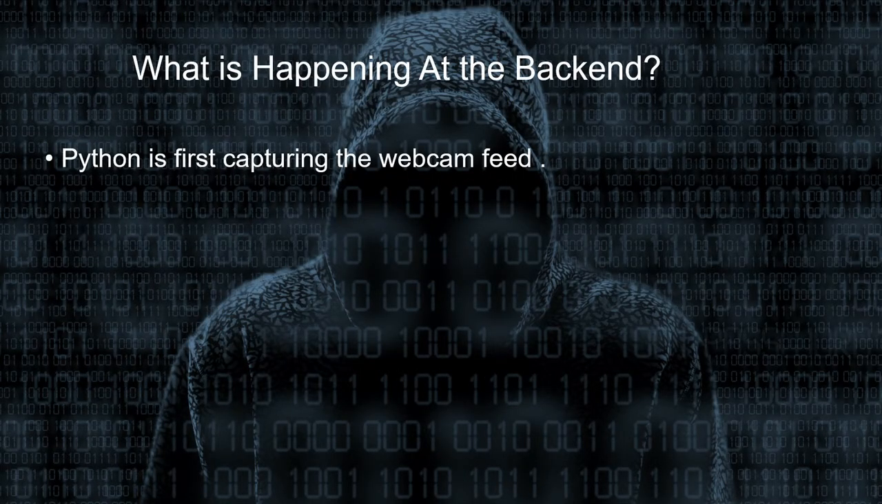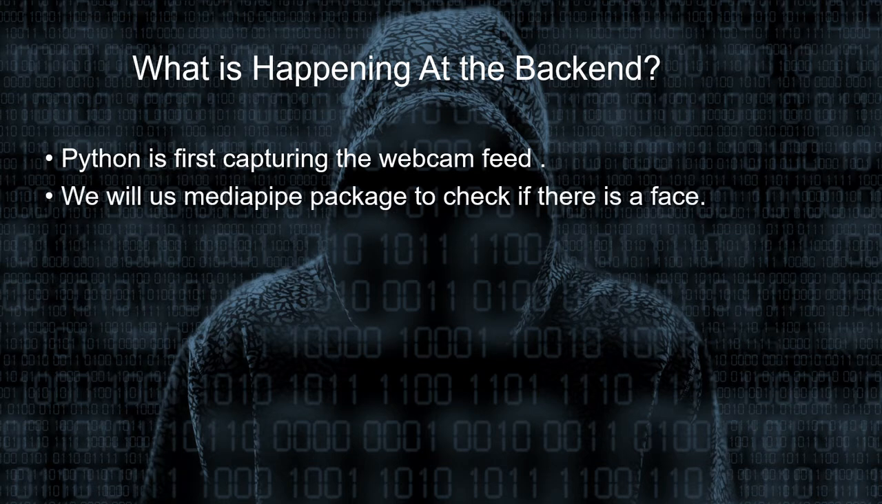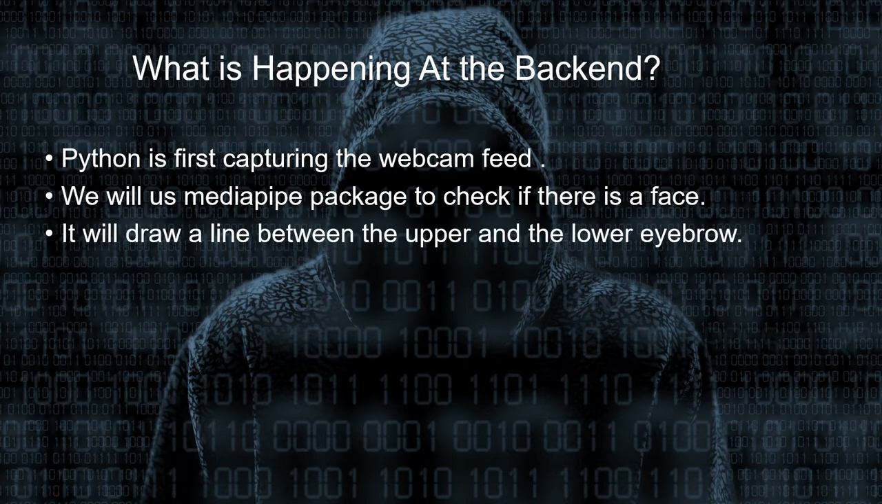Python is capturing the webcam feed. We will use the MediaPipe package to check if there's a face. If there's a face, it will draw a line between the upper and lower eyebrow. So what happens basically is that MediaPipe captures the face. In the MediaPipe package, it has many points on our face, like 365 points on our face which are at different positions, and they are randomly assigned numbers. So we will draw a circle on the upper eyebrow point where that dot is. So it will draw a dot on the upper eyebrow. So this is how it's done, and then it will draw a line.